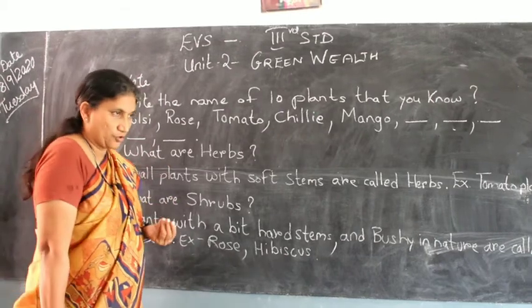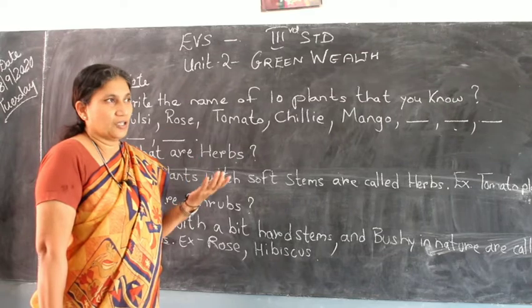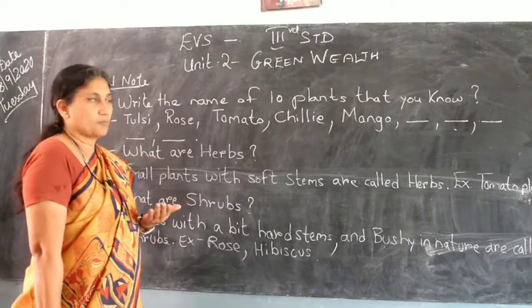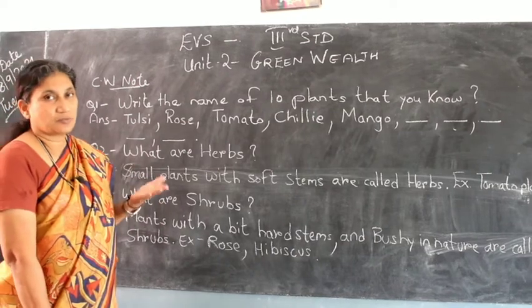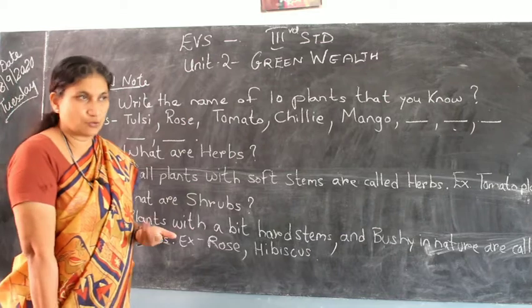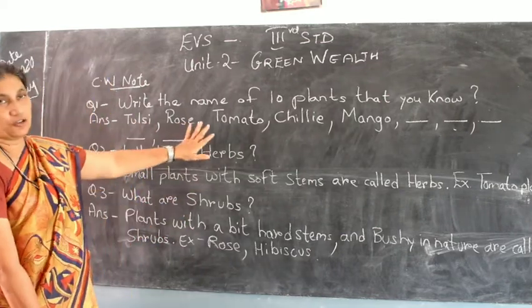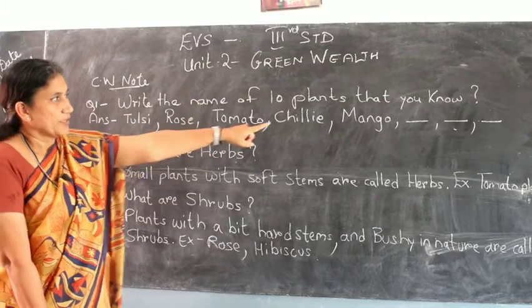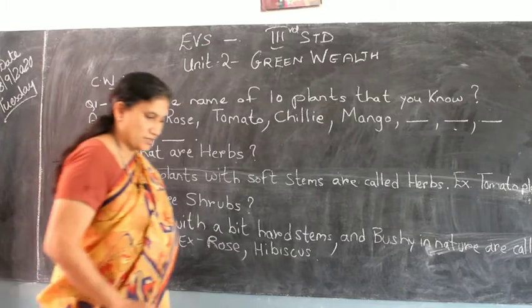You can fill in plants, you can fill in trees, anything that you know, whatever comes to your mind you can write. So there are many trees and varieties of plants. Flowering plants are there, plants that bear fruits are there. Whatever you want you can write. I've just given you 5 options, the rest 5 you have to fill up. I've given 5 blanks out here. So write the name of 10 plants that you know.